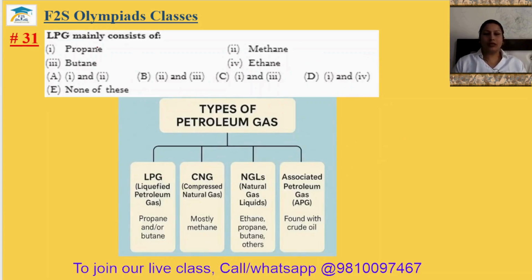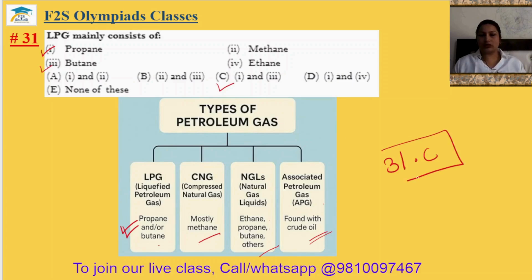Question number 31. LPG mainly consists of propane, methane, butane and ethane. So LPG has propane and butane. CNG is mostly methane. NGLs are ethane, propane, butane and other gases. And APG is found with the crude oil. Okay. So answer will be propane and butane, 1 and 3. It is in option number C. 31 answer is option C.